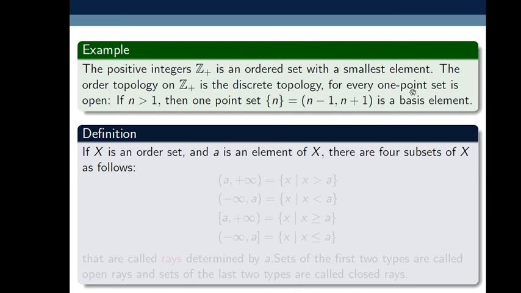Then for every one point set, if n is greater than 1, the one point set {n} equals the open interval (n minus 1, n plus 1), which is a basis element. Sorry, this is an open interval (n minus 1, n plus 1), and it is a basis element.